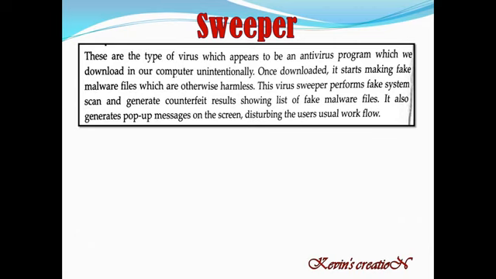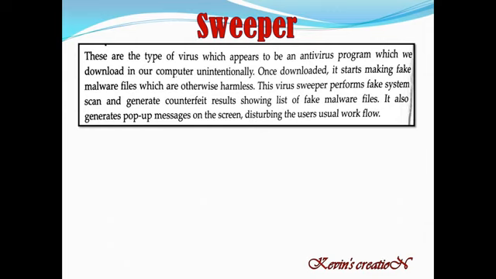These are the types of virus which appear to be an antivirus program. All of you are aware of the antivirus software which we use. These are not exactly antivirus software, they are fake antivirus programs. They appear to be antivirus programs which we download onto our computer unintentionally, without knowing.